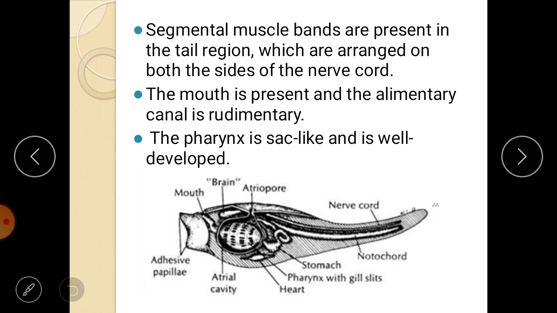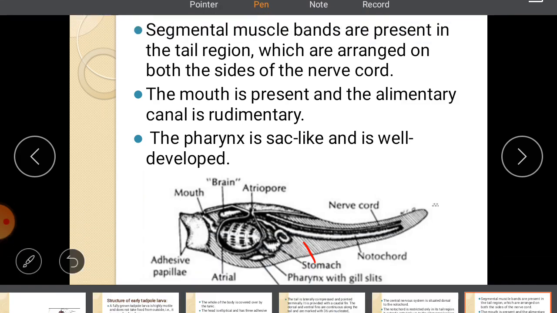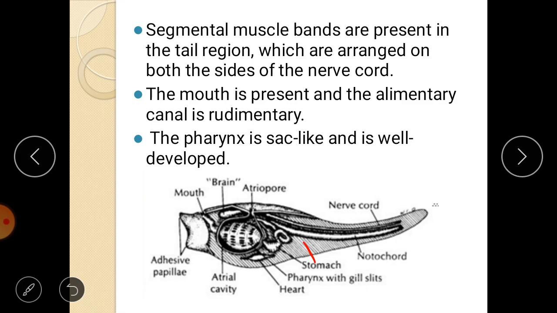The continuous segmented muscle layers are called muscle bands, majorly present in the tail region. These lines represent the muscle bands, which are arranged on both sides of the nerve cord, right? So this is the nerve cord, and the upper region and lower region have these muscle bands.